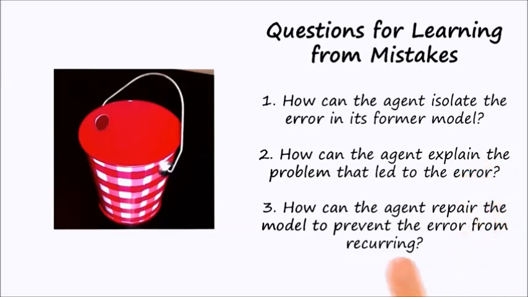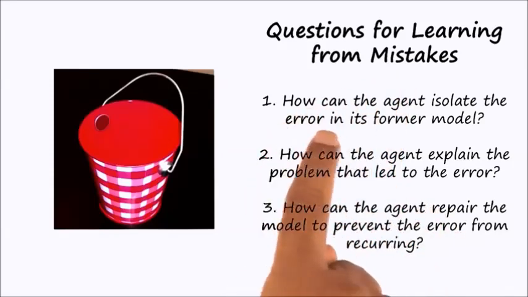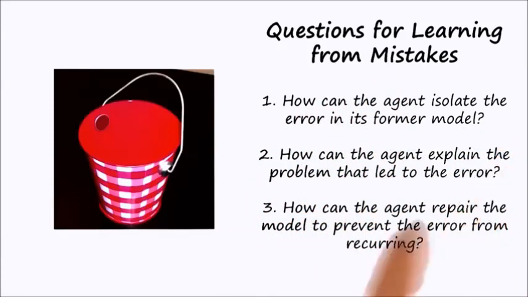It would then explain that the problem came from the assumption that an old document could be important, and it would then repair its model to say that in the future, old documents can't be important, even if they meet the other criteria for importance. This problem of identifying the error in one's knowledge that led to a failure is called credit assignment. Blame assignment might be a better term. A failure has occurred. What fault or gap in one's knowledge was responsible for the failure? That's blame assignment.